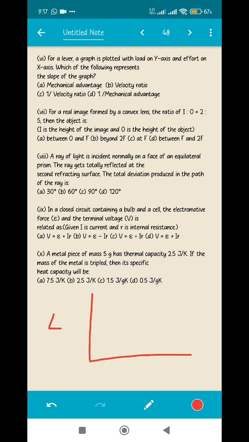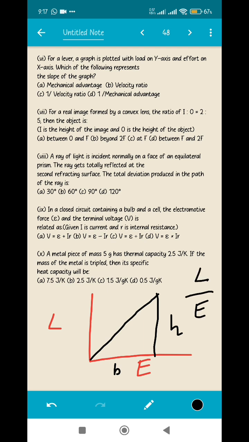So on the y-axis we have load and on the x-axis we have effort. Which of the following represents the slope of the graph? Now in order to understand this, let's make a straight line, and in order to find out the slope, like we did in the previous video regarding motion, slope is the height of the triangle divided by the base. So the height is the load and the base is the effort. So load by effort will give you the mechanical advantage. So the correct answer is mechanical advantage.